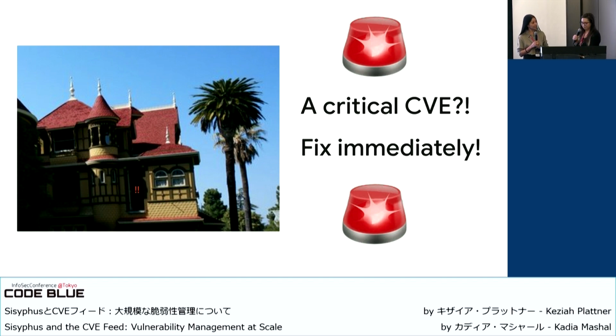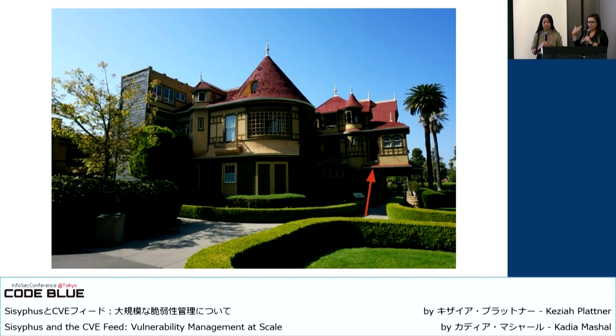It's an open door. But then we take a step back and look at it in the context of our infrastructure. Yes, it is an open door, but it's on the second floor. There's not exactly an easy way for someone to climb up there. Someone would probably have to bring a ladder, and with our existing mitigations, we would probably notice someone dragging a ladder across our property before they even make it there. So this critical vulnerability, when looked at with more internal context, is probably more like a medium severity. Doesn't mean it's not a risk, but it's not as high a risk as the scanner tells us.